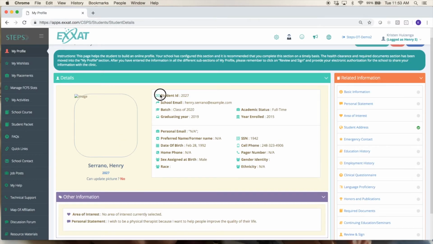And you'll see some of the details here that have been imported by your school. So if any of this information above this line is wrong, this is not information that you're able to change. You could contact your school and say, hey, for some reason you put me as graduating in 2019, but I graduate in 2020, or whatever the case might be. Your school is able to change these. To go through your profile and edit various sections, you're going to use this right-hand menu here. If at any time this information changes, say you move and you need to update your address, you can always jump into each section and change that information.